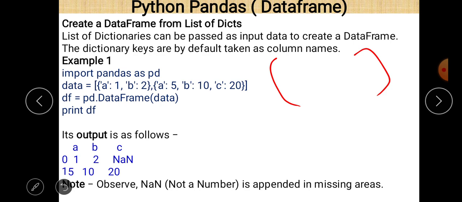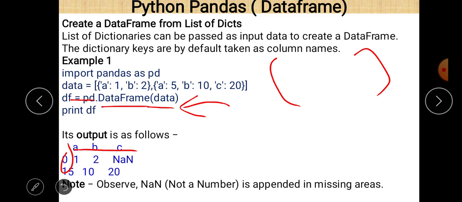So here in line number 3 we just define df = pd.DataFrame and pass this data as a parameter value within the DataFrame method. So a data frame will be created using this data, and we can easily see that now. Very interestingly, you can see the output. No index value is given, and as we know the key values are the names of the columns here. So A, B, C are the names of the columns, you can easily see here, and 0, 1 are the index values.